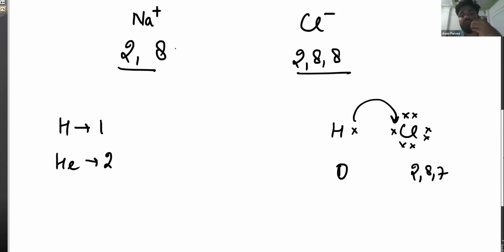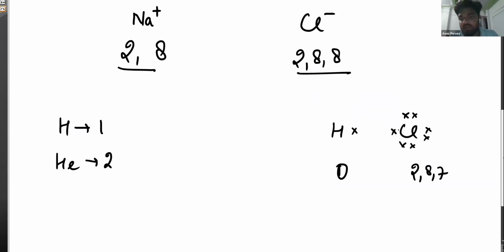Because after losing one electron, it will gain the electronic configuration of the nearest noble gas. But in the case of hydrogen, if hydrogen loses its electron, it will become 0. So it will not lose. It will share one electron. In case of sharing, what would happen?